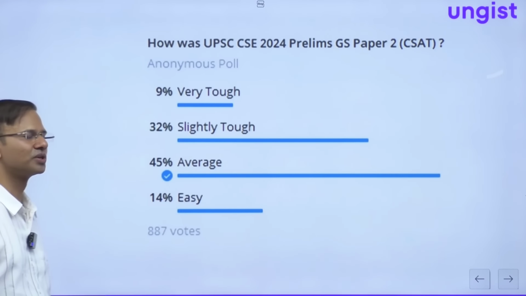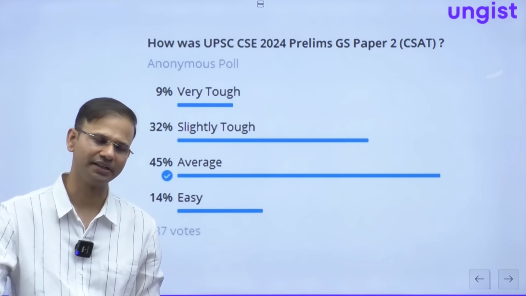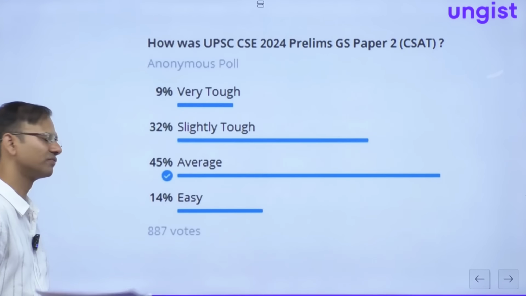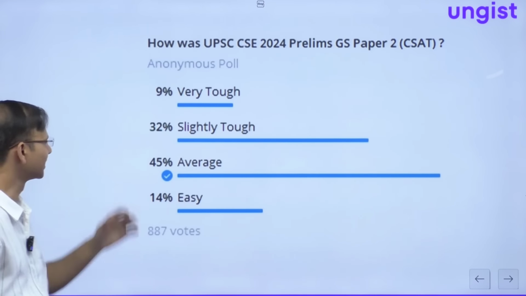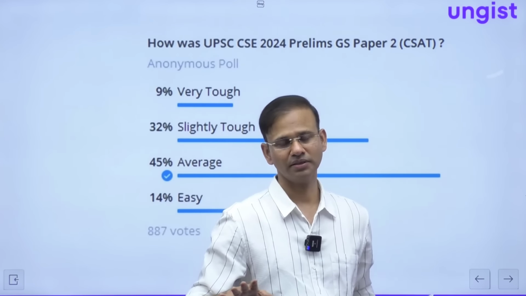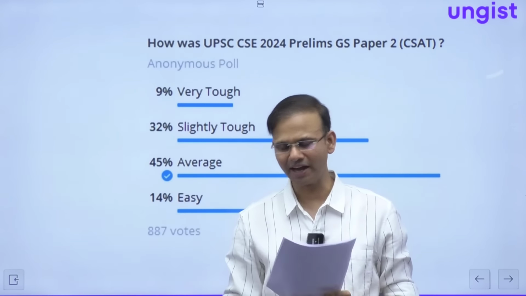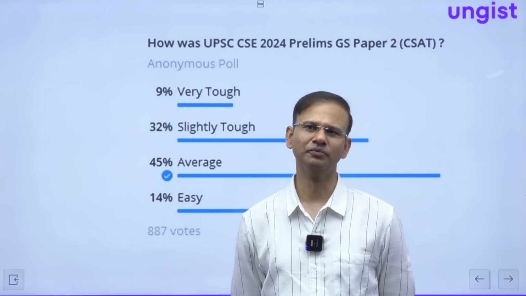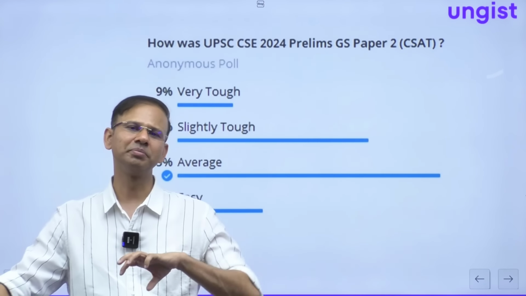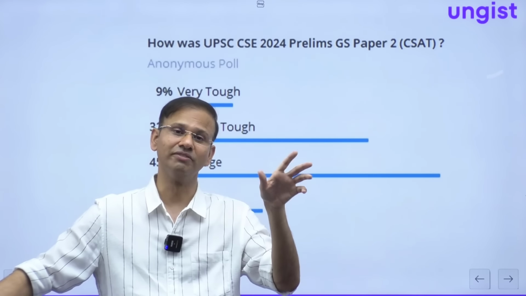And yes, this was the remark about the question paper. We had created another poll. How was the paper? Paper was average. Most of the students selected this option. I have also selected this option. The paper was average. Guys, the paper was not that easy. Most of you are saying the paper was very easy, because yesterday we had a discussion with some of our students, and all of them are saying, sir, paper went to 2015 level.